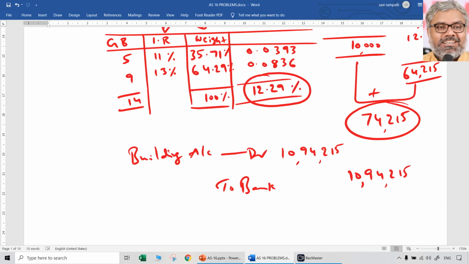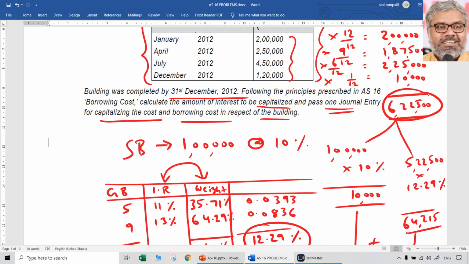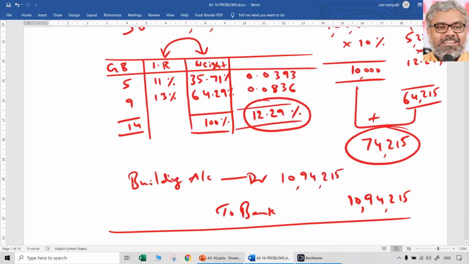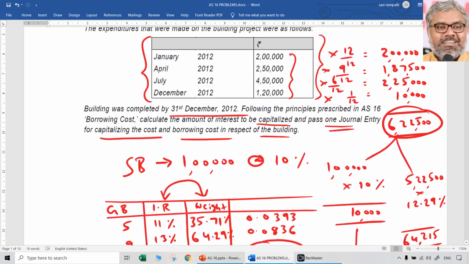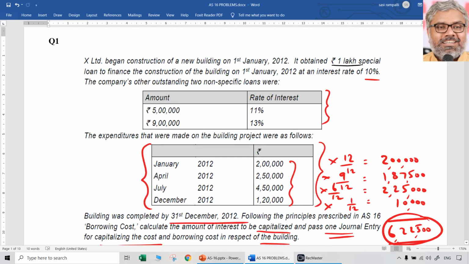We are not passing an entry for individual expenditure. We are passing an entry for the entire amount in one shot, because he said one journal entry is to be passed, assuming no entry has been passed earlier. If entries were already passed, then it would be a different story. If the entry is not passed already, then naturally Building account debit to Bank account will be the entry. How much will be the amount? 10,94,215. That's it.